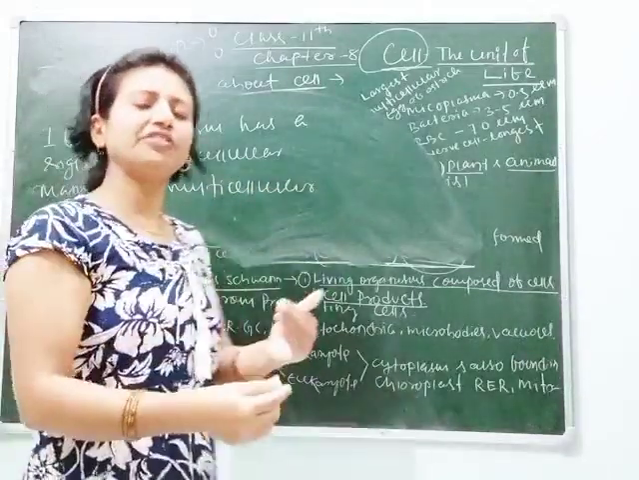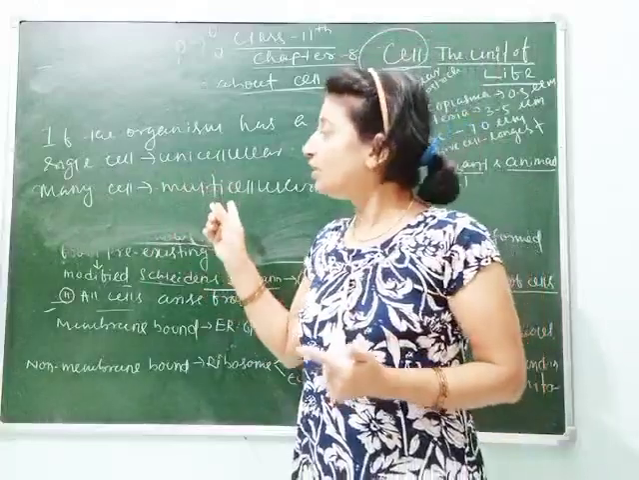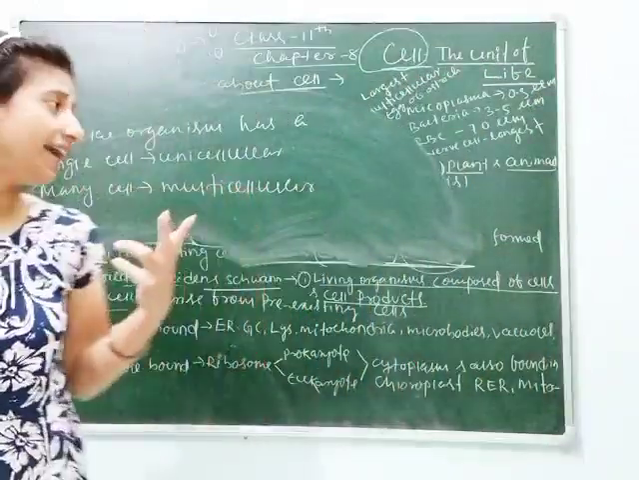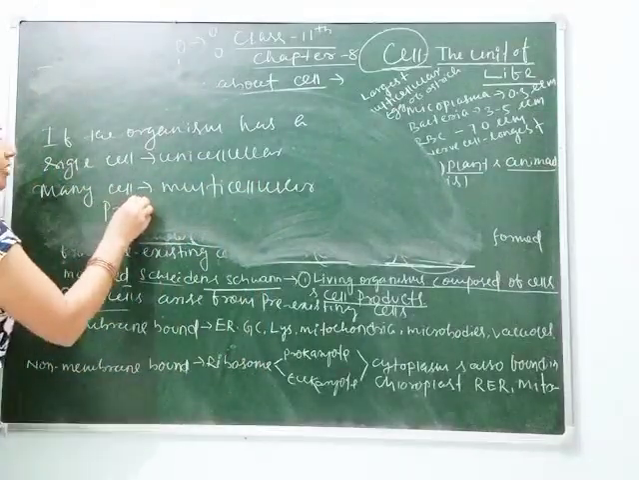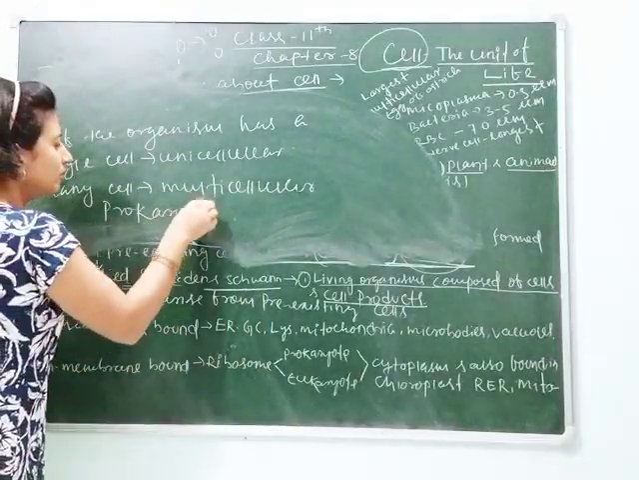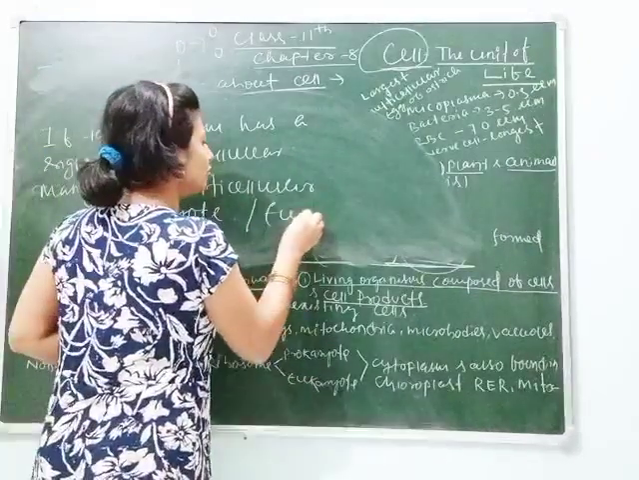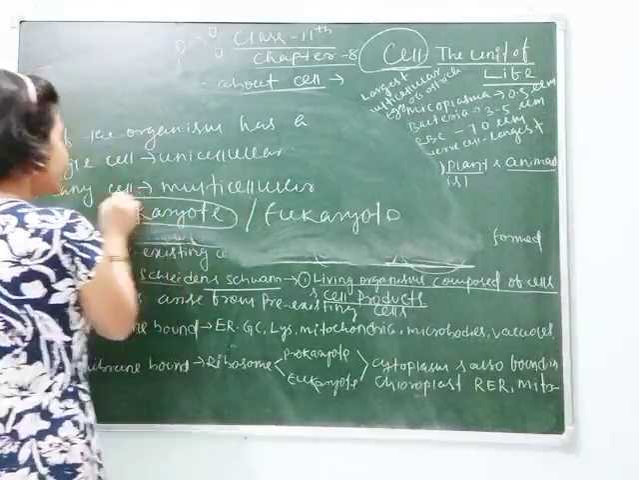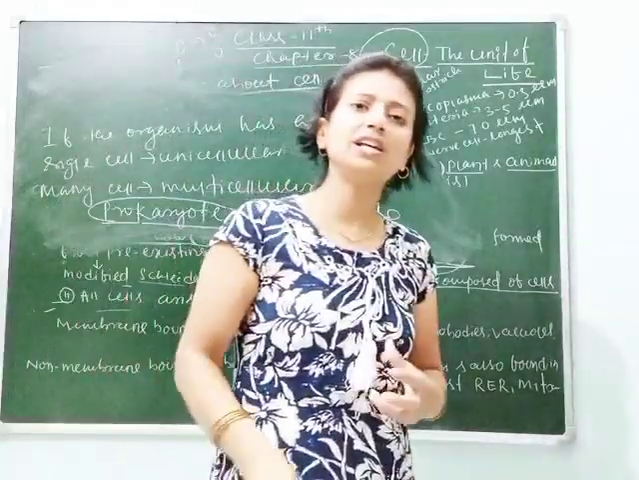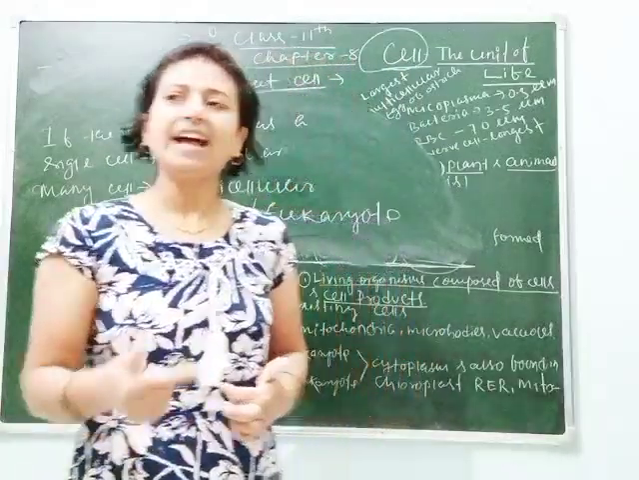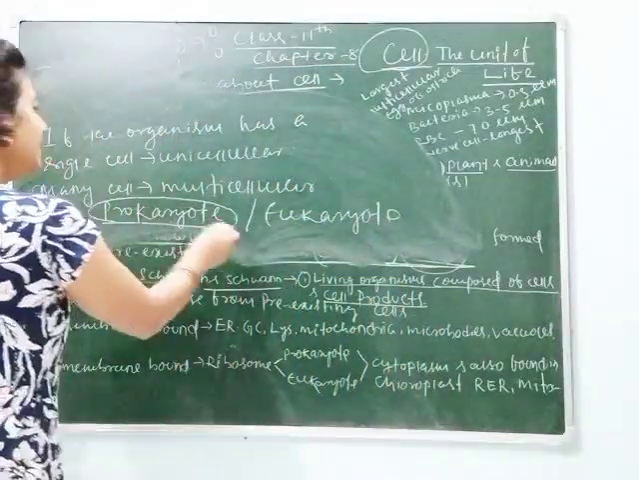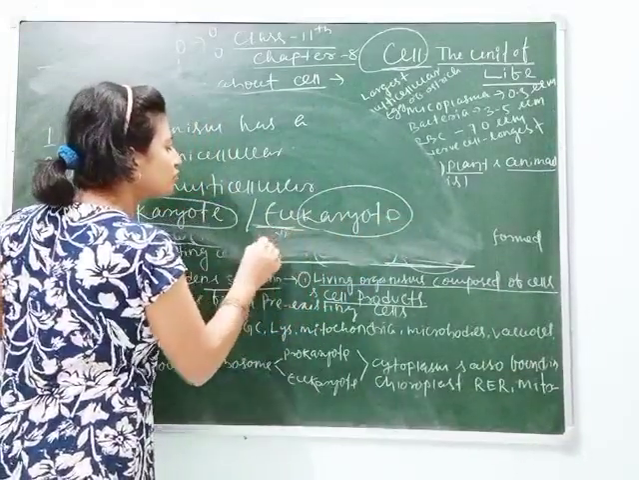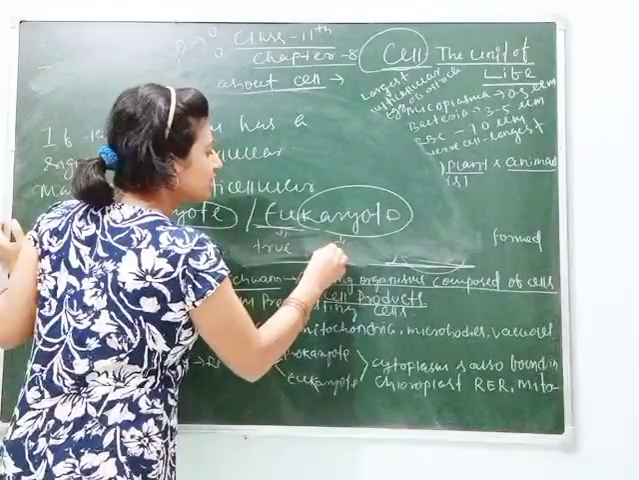Again, on the basis of the membrane bound structure of the nucleus, all cells are divided into two types: prokaryote and eukaryote. Pro means first, karyon means nucleus. They are organisms having only a primitive nucleus, lacking a nuclear membrane. Is that clear, students? Next, eukaryotes. Eu means true and karyon means nucleus.